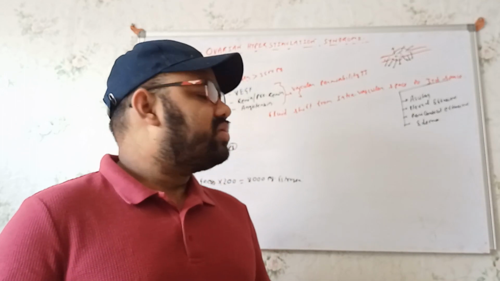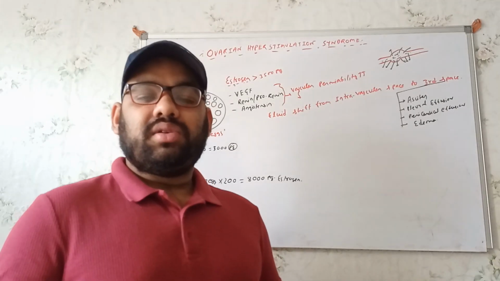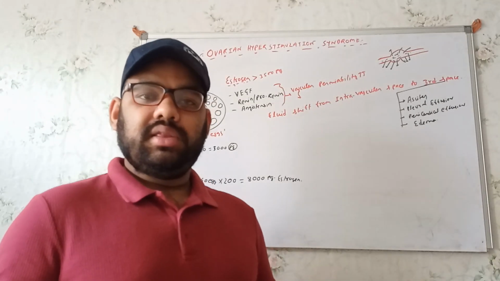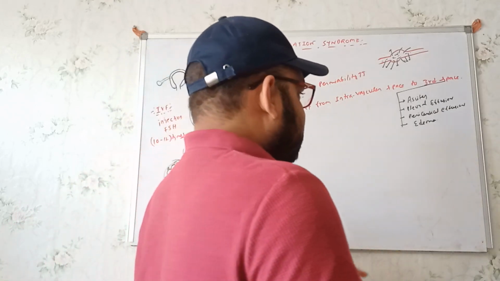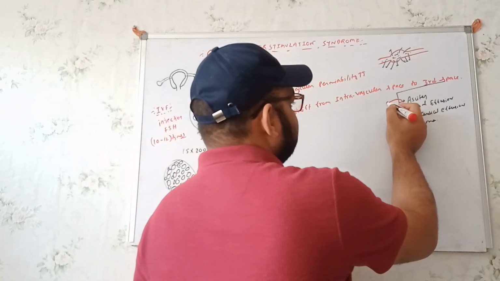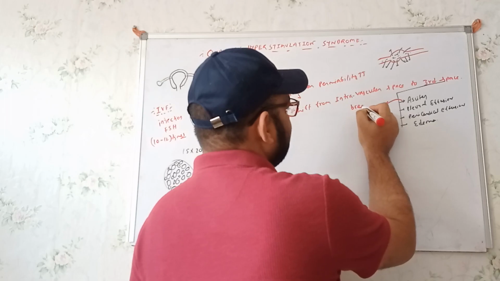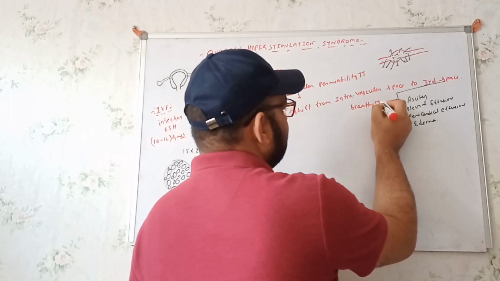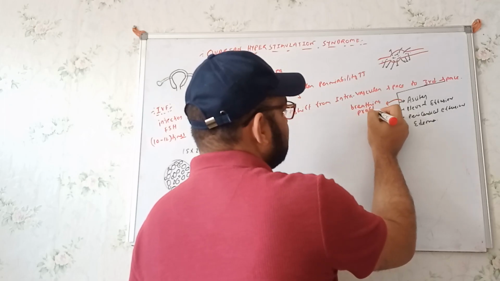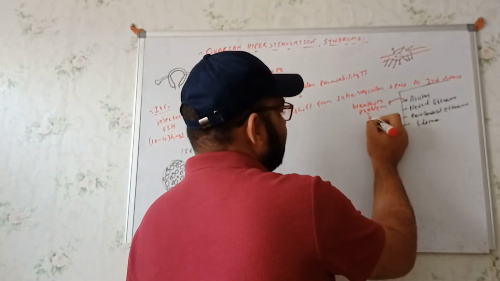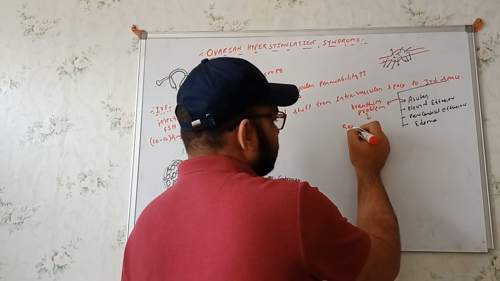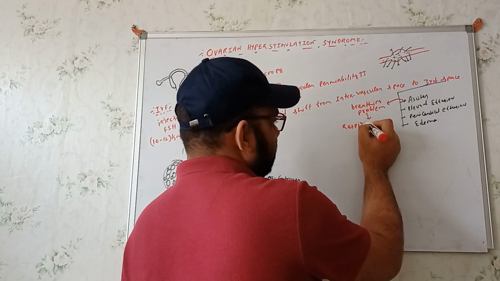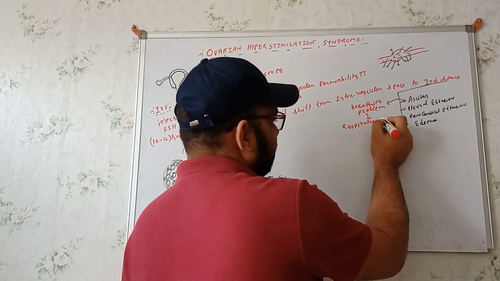As a result, we will get to see breathlessness, or shortness of breath. So we can get a breathing problem, and as a result we can get respiratory distress syndrome.